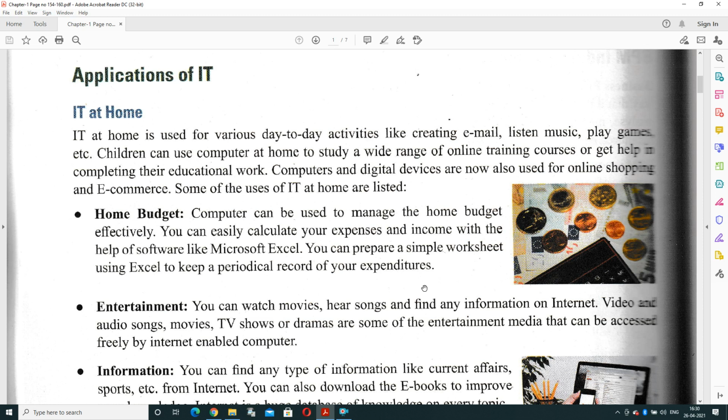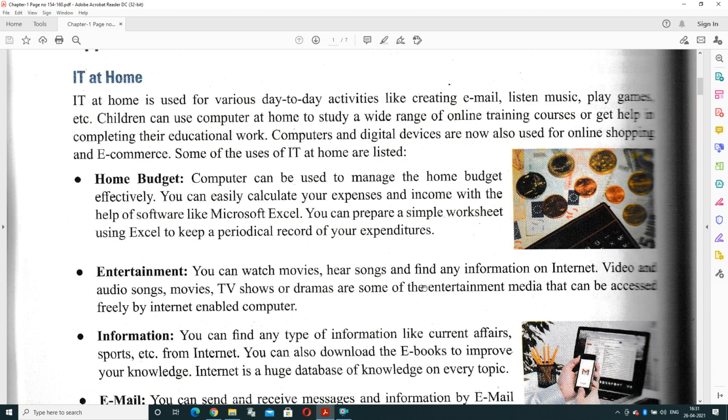Second one is entertainment. You can also watch movies, hear songs and find any information that is required, either related to education, banking, or online transactions. You can find everything on the internet. You can listen to online songs, you can play any online movie. So videos and audio songs, movies, TV shows or dramas are some of the entertainment media that can be accessed freely by an internet enabled computer system.